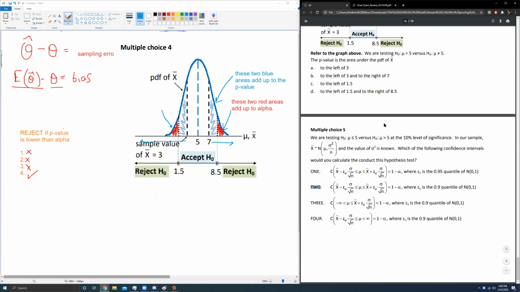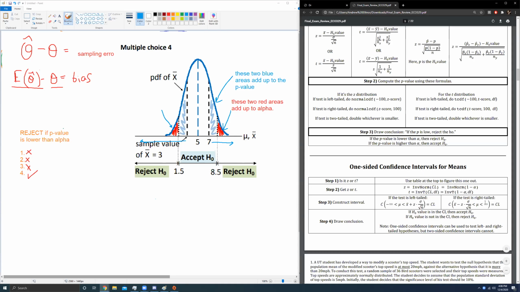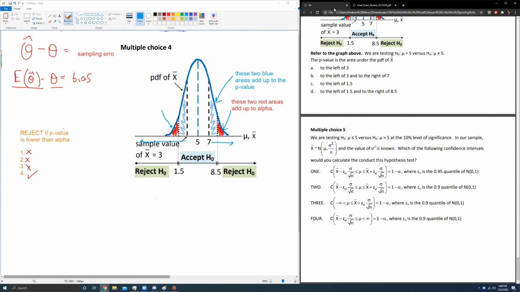Well, this is pretty easy. We've already identified what tailed test this is. This is a right-tailed test. And so with that in mind, I need to use this confidence interval. Don't use this one. This is a left-tailed test confidence interval. Left-tailed has negative infinity up to some number, whereas a right-tailed test has some number up to positive infinity. So with that in mind, it has to be answer choice 4. There's no way around it.